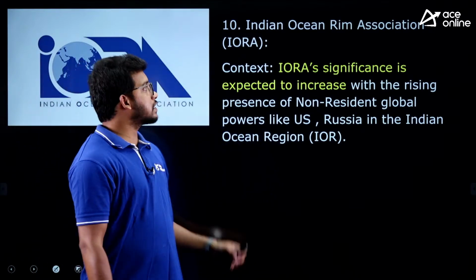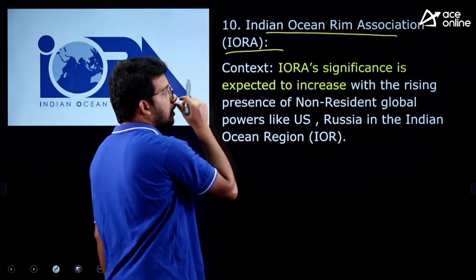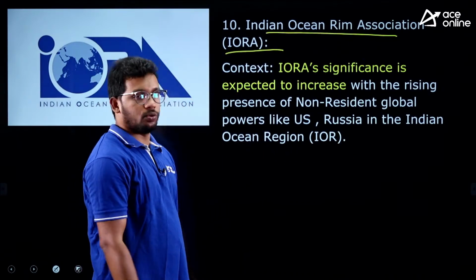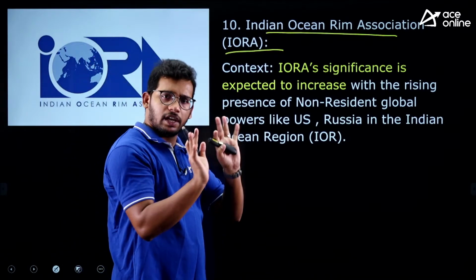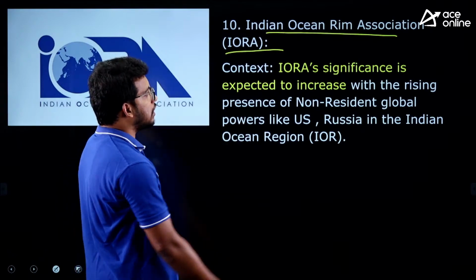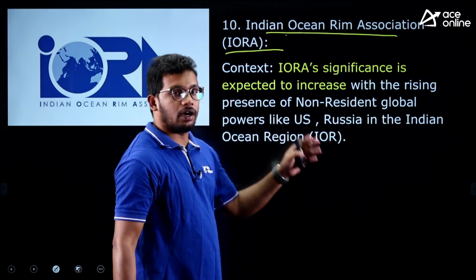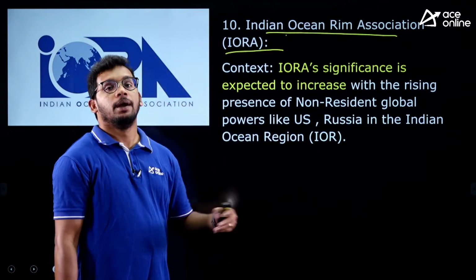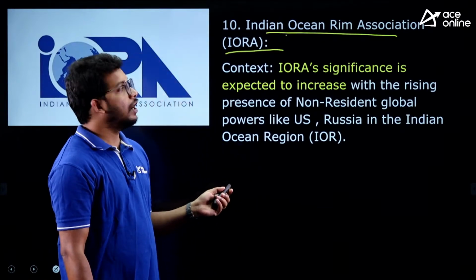Now moving to the next article, that is Indian Ocean Rim Association. The context is the Indian Ocean; it is an organization. I will show you what all the things are, but just understand the context: the Indian Ocean Rim Association is going to face other countries like USA and Russia entering into the Indian region, even though they don't have borders. That is the context of the article.